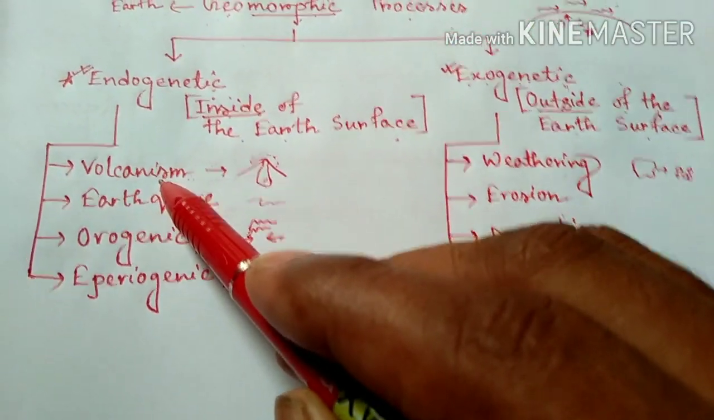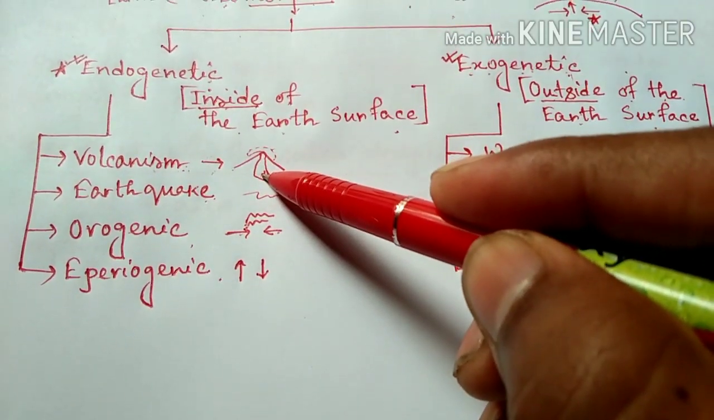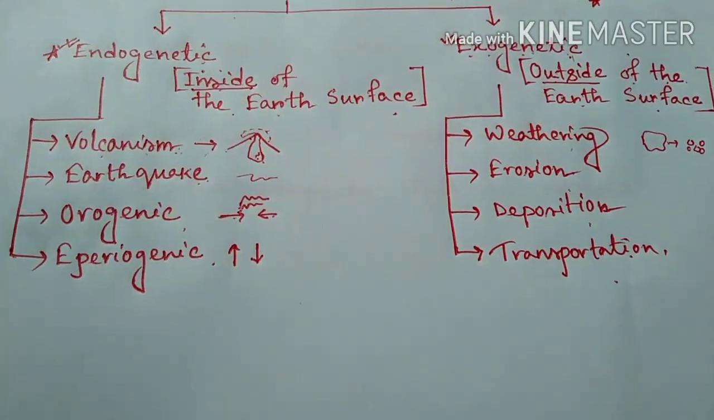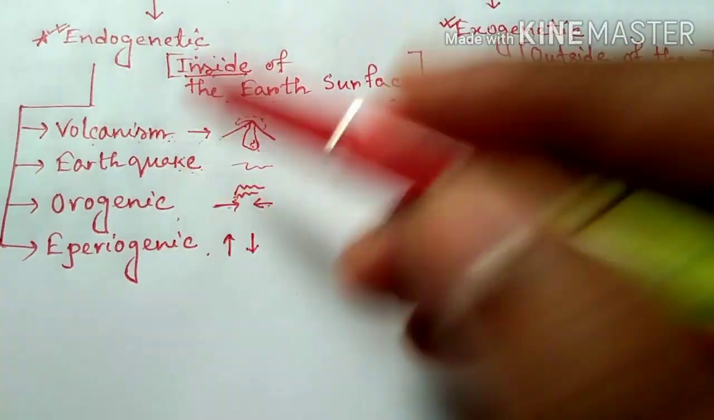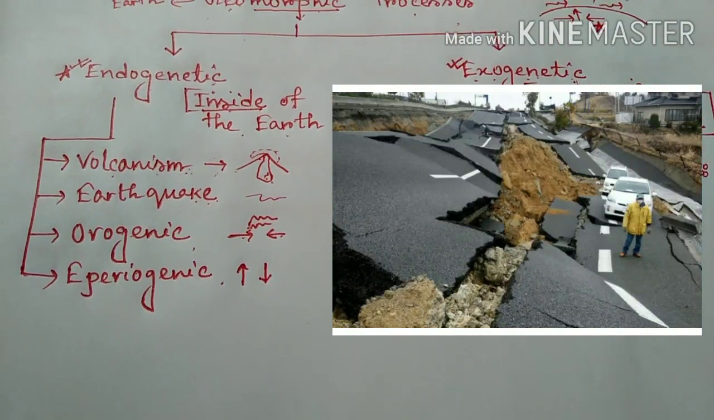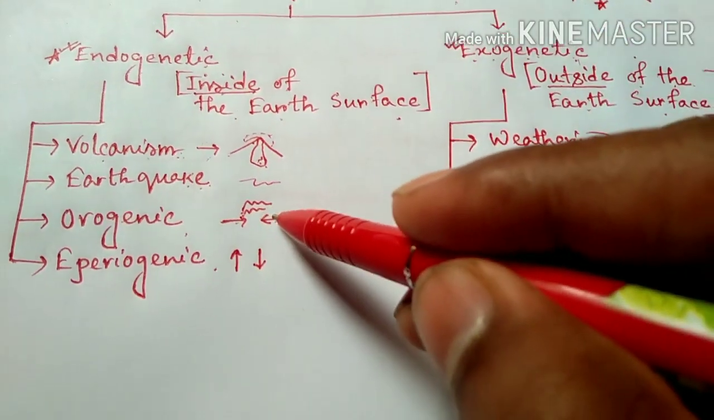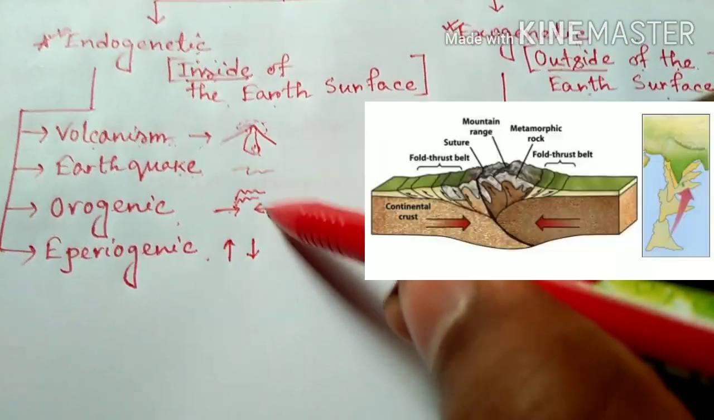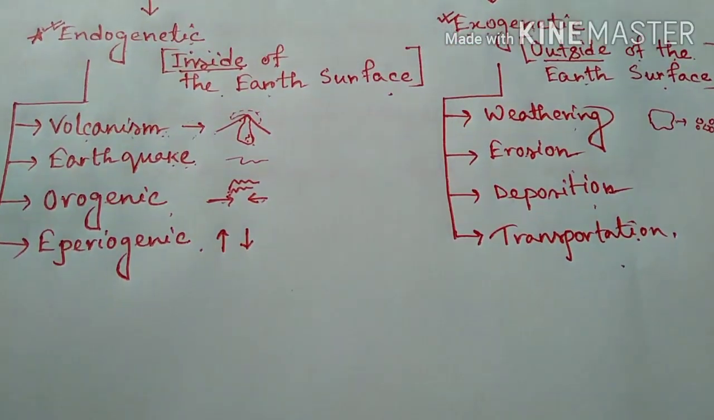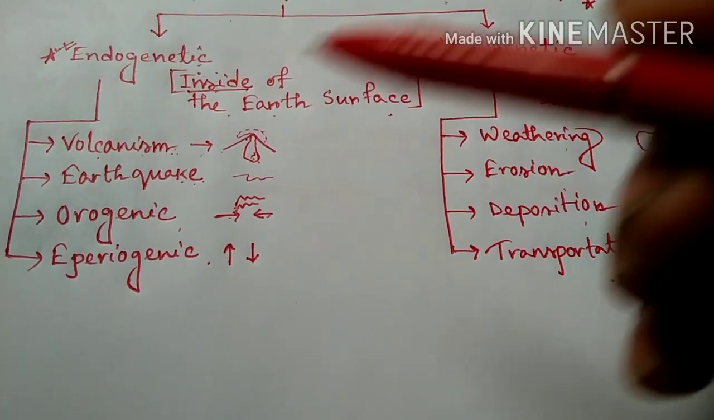First of all, volcanism: when the hot molten magma comes out from inside of the earth and solidifies on the earth's surface, this process is called volcanism. Secondly, the earthquake, hope you all know, the shaking of the earth's surface is called an earthquake. Next, the orogenic movement: when two plates collide with each other, there is formation of a mountain. Such a process is called the orogenic process. For example, the formation of the Himalayan mountain.